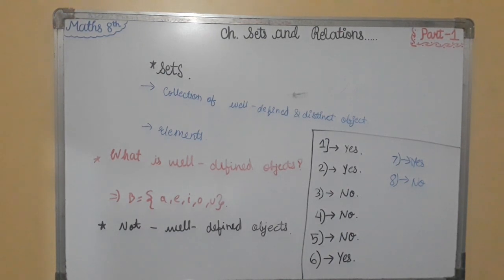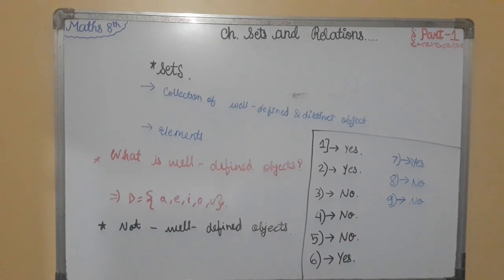Ninth is, all clever persons of twin cities. So no, this is not a well defined set, because every person is not clever.